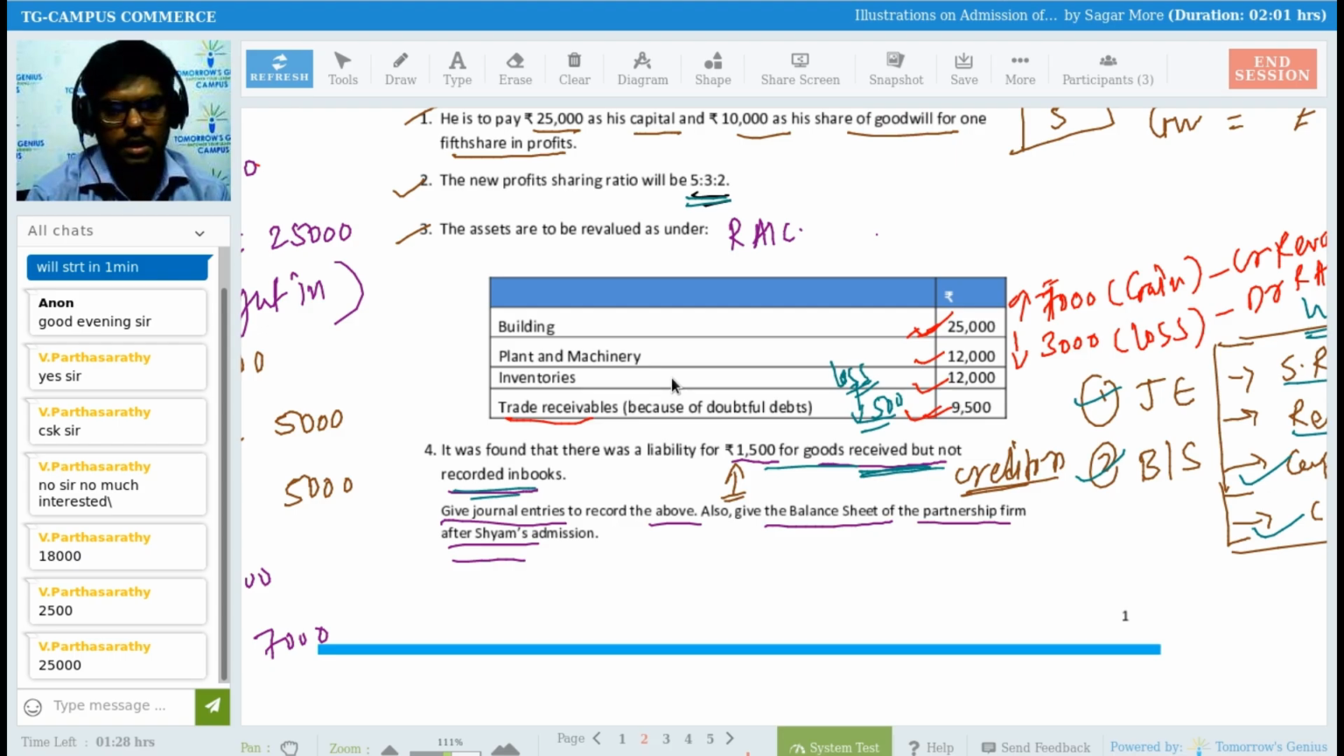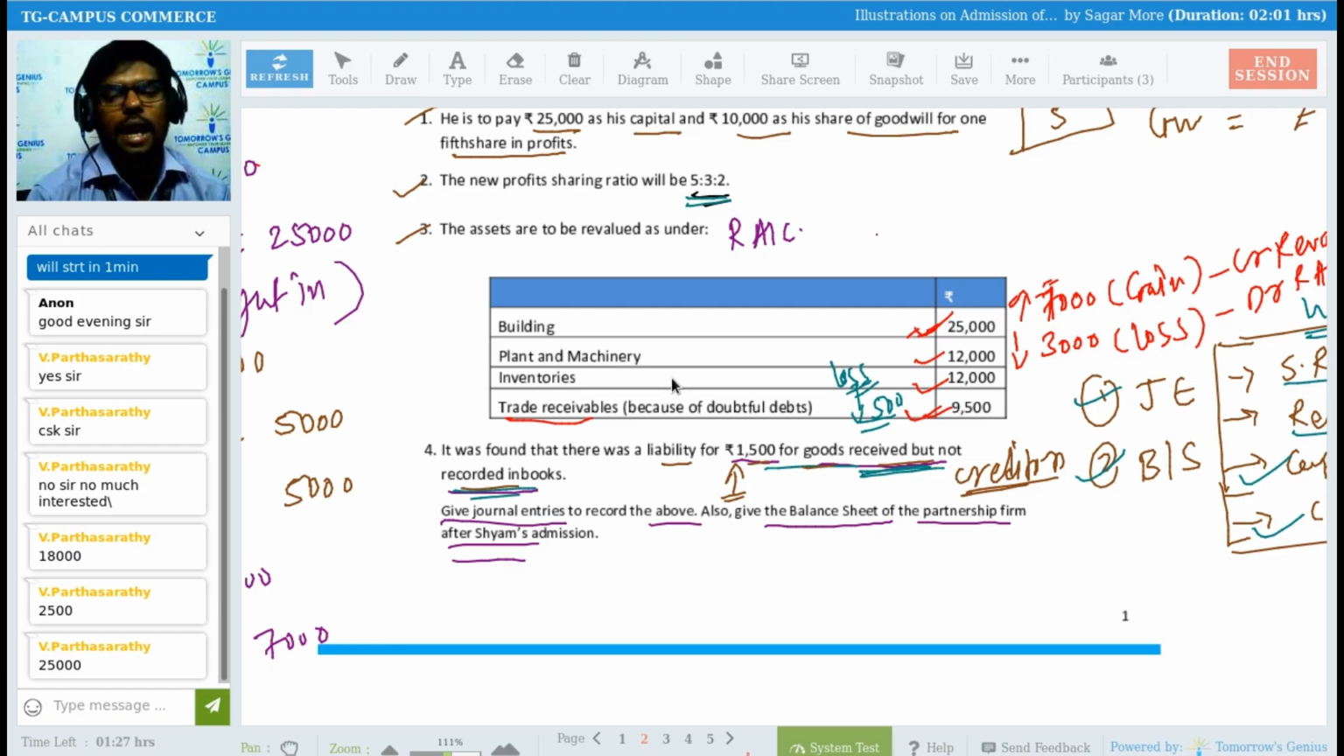So repeat it. See what I'm saying, it was found that there was 1,500 for goods received but not recorded in the books. What does it mean? You have received goods, Sadhana. When will you be receiving goods? When you purchase goods, right? When you purchase goods, it means you have received the goods. So they are saying there is a liability. When will there be a liability? When you haven't paid the amount, right? So it means you have purchased 1,500 rupees of goods, Sadhana, and you haven't paid the amount so far, right?